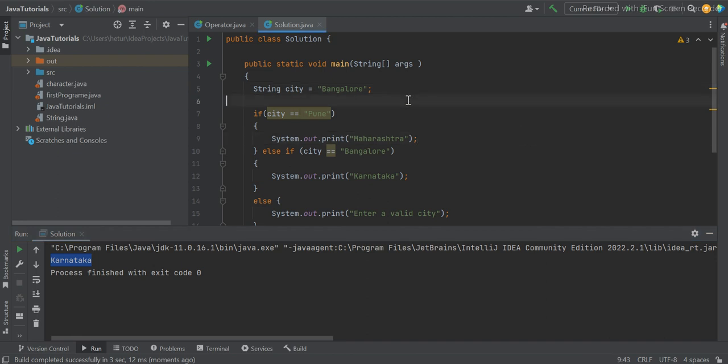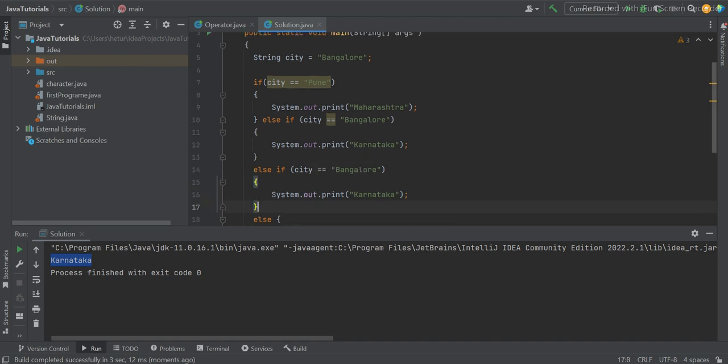So we are able to understand what is an if statement and what is an else if statement. If you want to put some more conditions, let's put one more here, else if, and I say Delhi.